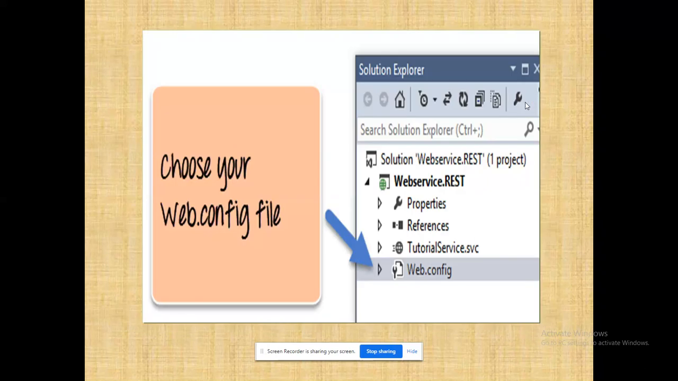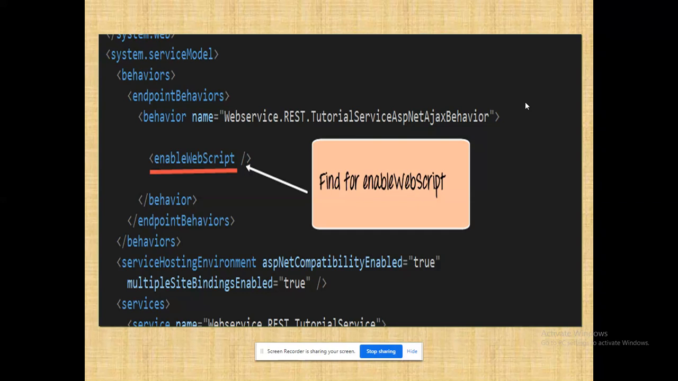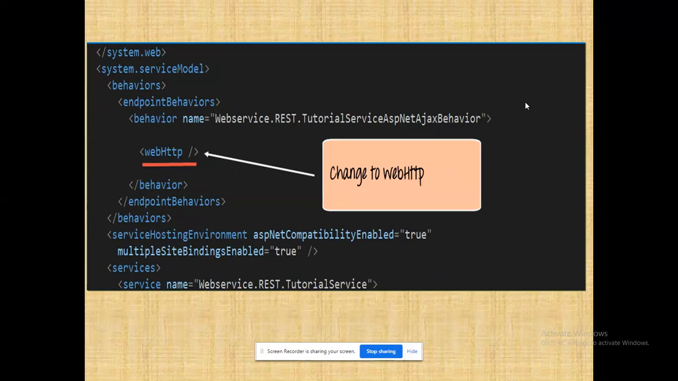Web.config, right? I have talked about this file in my corresponding MCQ, right? Web.config could be the major place where I am going to make my change. It is an XML file again, right? Because when we work with a web service, without XML, nothing will happen. So I have to identify the tag enable web script. After identifying the enable web script tag, what I have to do is convert it into web HTTP.